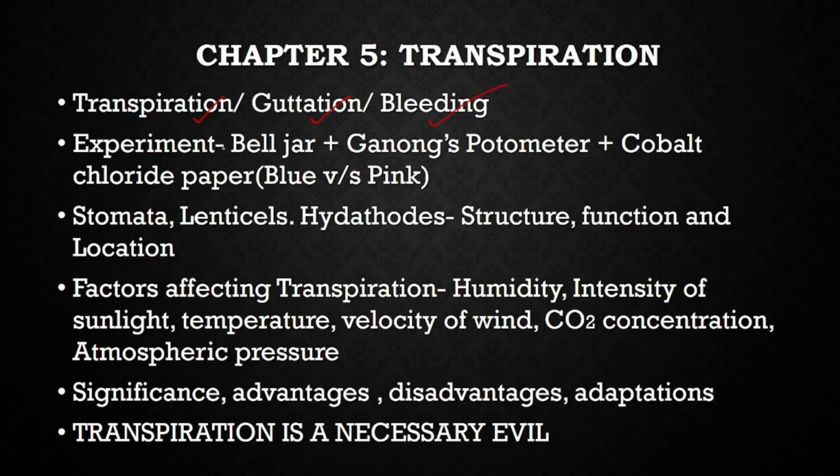Now there are experiments in your chapter like bell jar experiment where droplets of water is condensed on the bell jar showing that the plant loses water. Ganong's potometer, that is for the uptake of water which is directly proportional to the rate of transpiration. Then cobalt chloride paper. There is not much paper as you have got in your chemistry examination. There is only one, that is cobalt chloride paper, which you have to remember. It is blue when dry and pink when there is water. The pink cobalt chloride shows the presence of water and hence proves that transpiration has taken place.